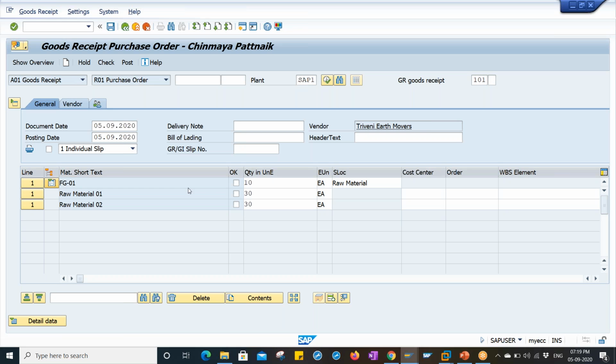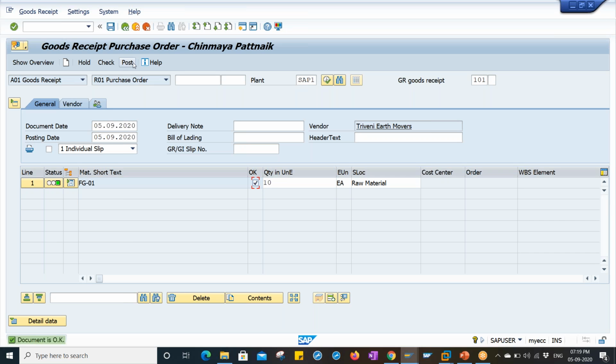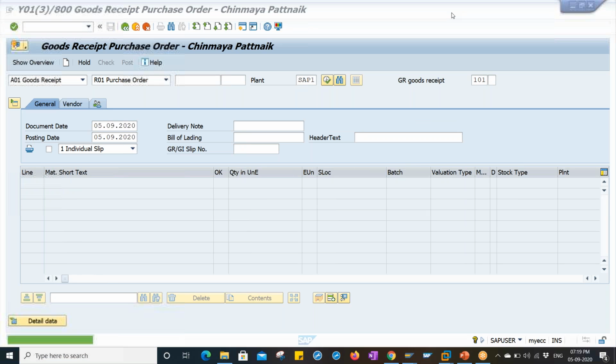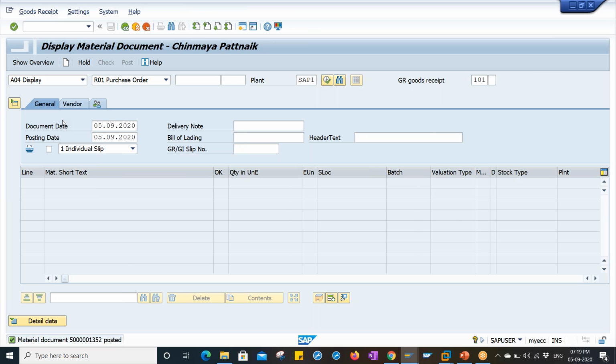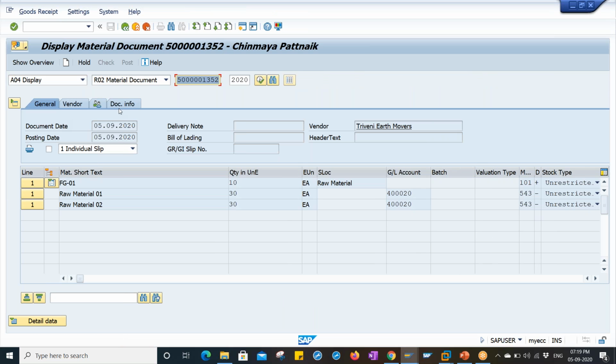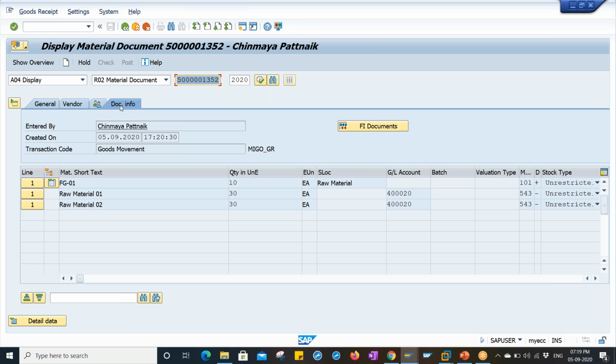Select item. Click on check. Click on post. Okay, so the material document has been posted. Let me display this material document, the goods received document. Click on document information.